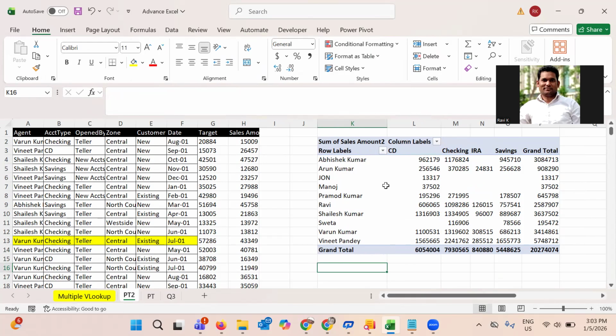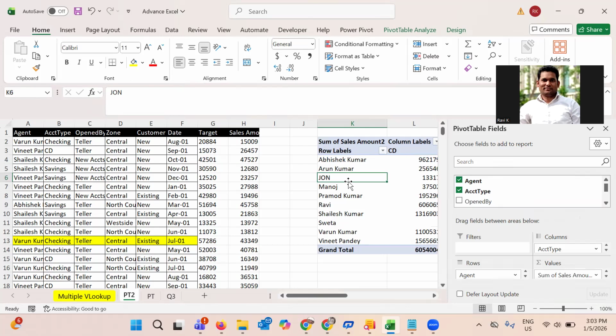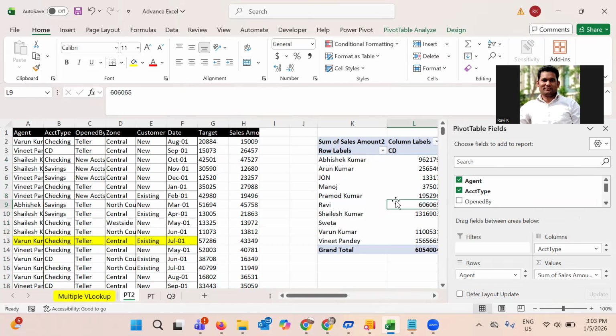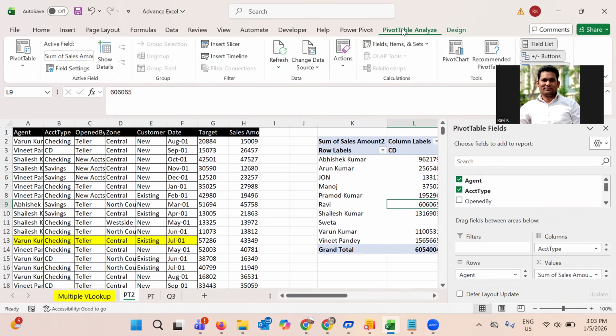Now I'm going to use the calculated field. If you don't have a new column, you can insert new columns using the calculated field. First, select the pivot table, and you will find the calculated field here.